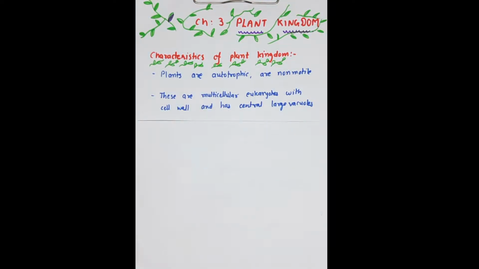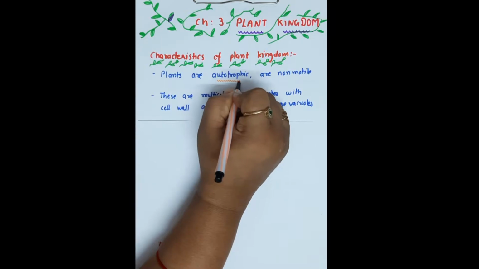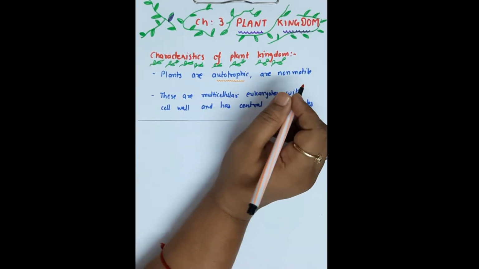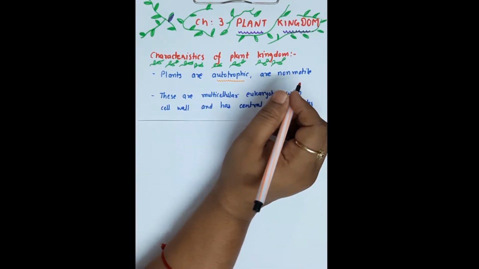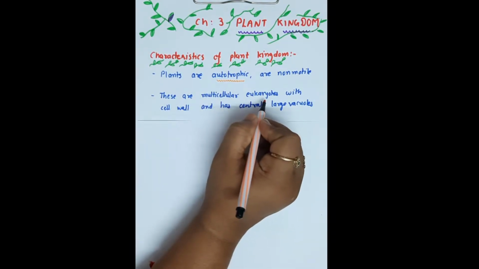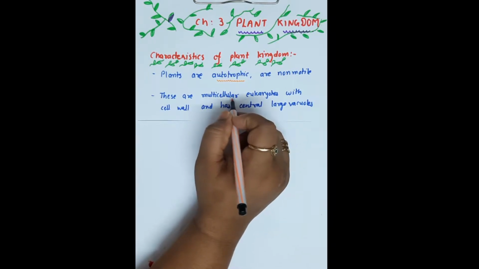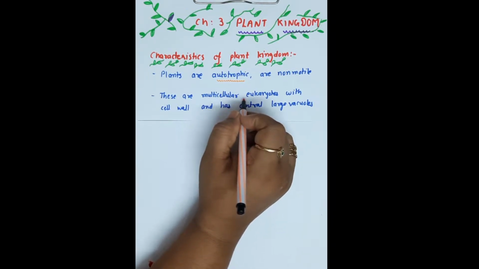They are non-motile. We know that animals are motile, but plants are non-motile. Plants are multicellular eukaryotes as they possess a well-developed nucleus and so many cells. That's why they are multicellular.